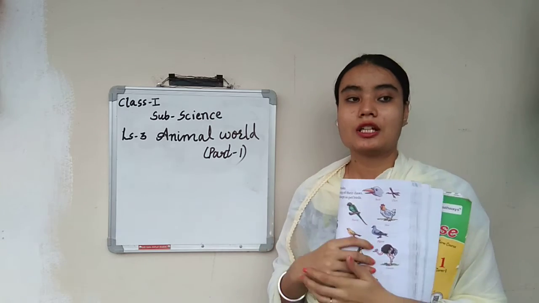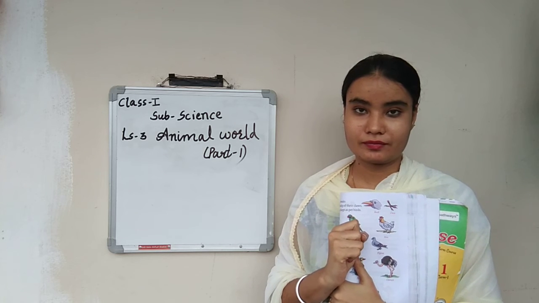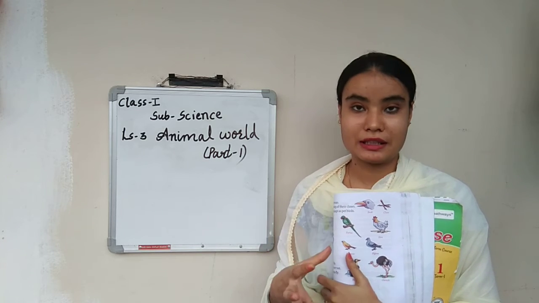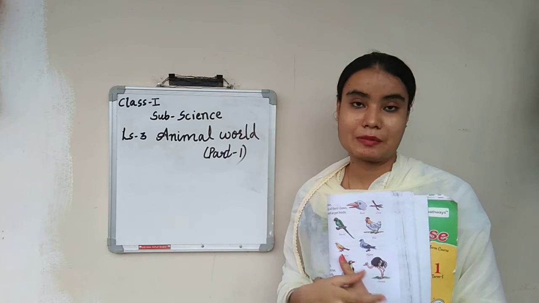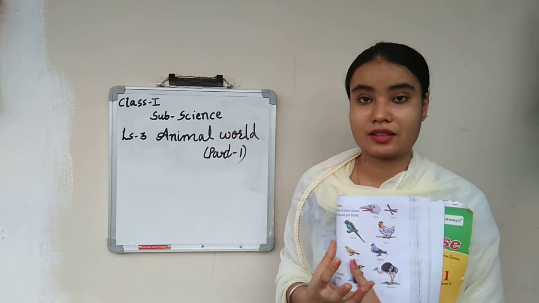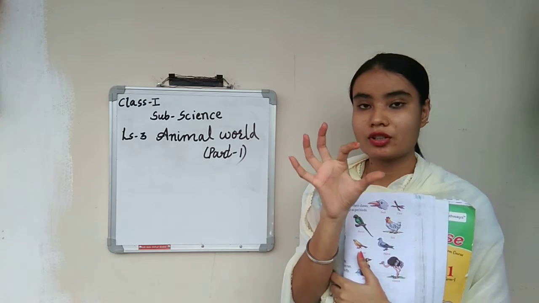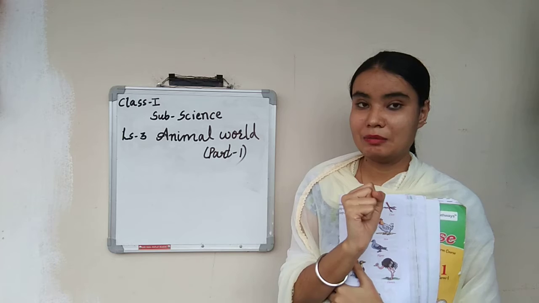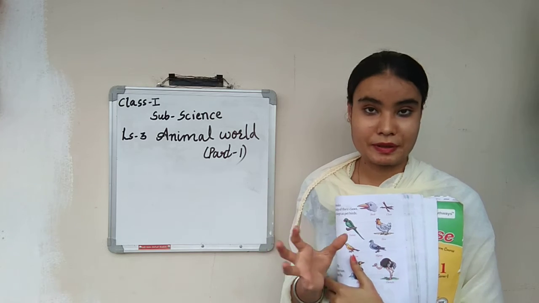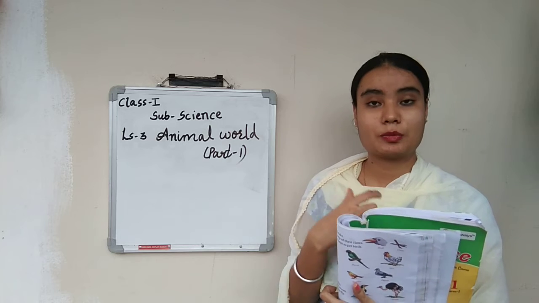Not only cat and dog. If you go to the villages, farmers even keep animals like buffalo, cow, goat and sheep, because they give us milk. From where do we get milk? We drink milk, right? That milk we get from animals, and we are not catching those animals every day to take the milk. Those animals are found in the farmhouses and farmyards of a few people, and those people tame them.